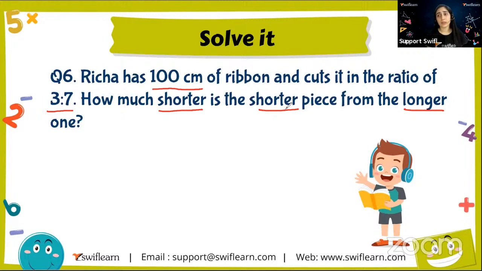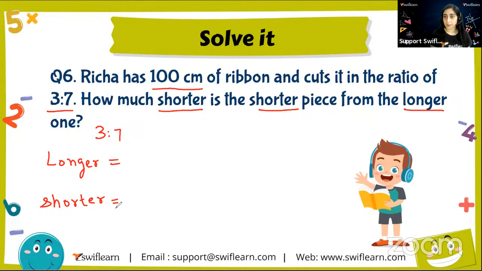How will I calculate the length of the bigger part and the length of the smaller ribbon? Think over it. I'll give you a few seconds to think over it. You can take your time. Go ahead. How will we do it? 3:7. I know I need to calculate the longer part and the shorter part of the ribbon, right?